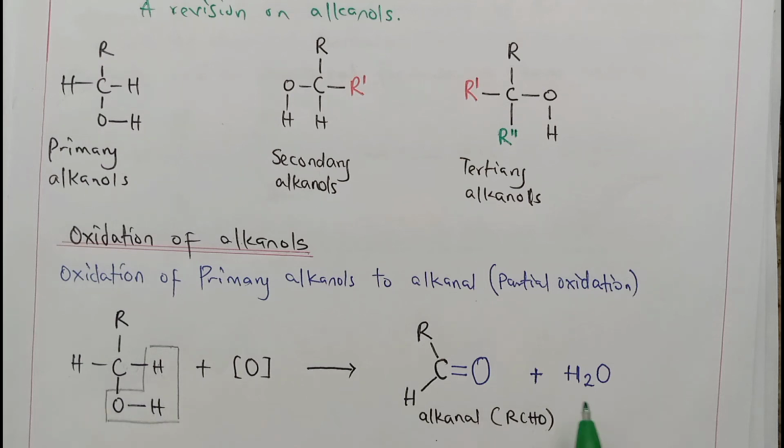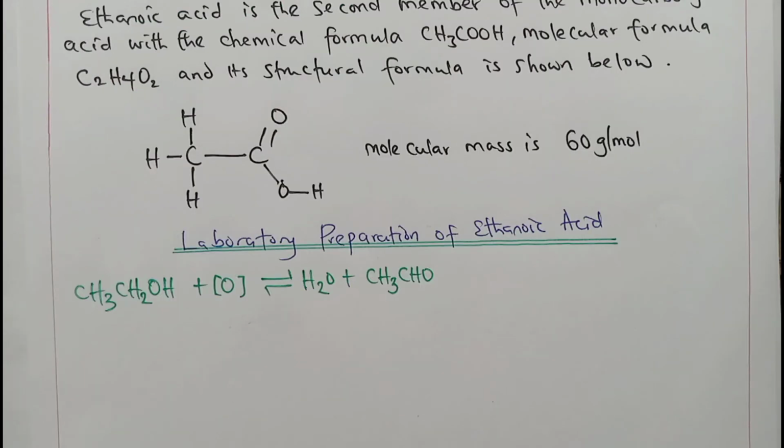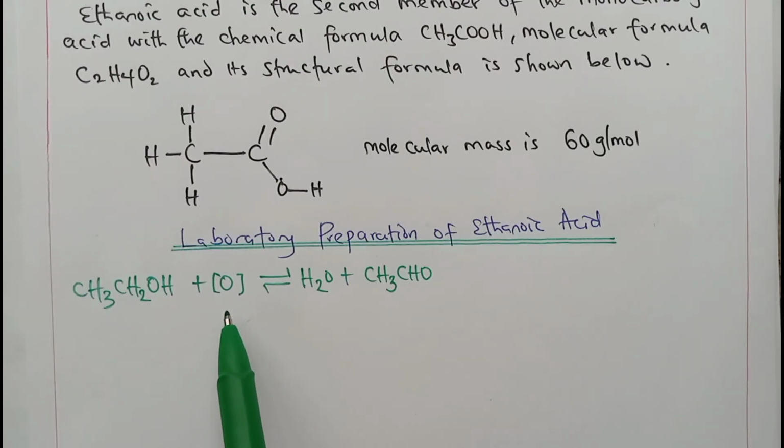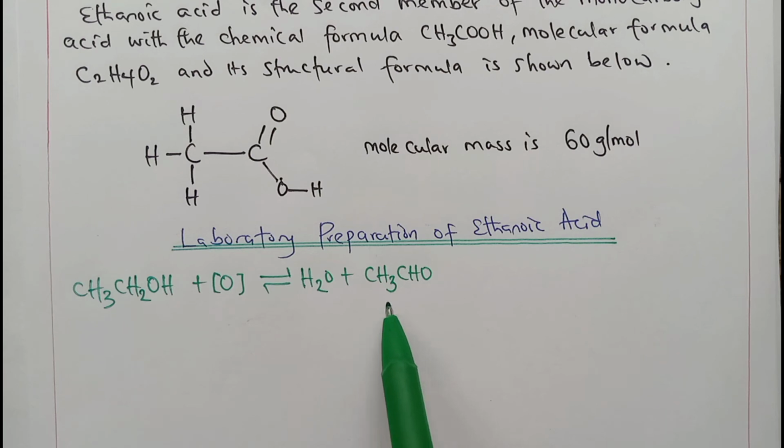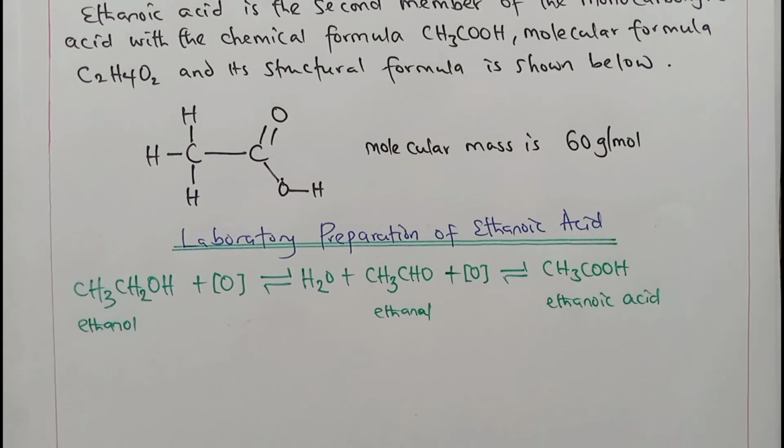I will not be going through this process again. I will just go to the complete oxidation rather than this partial oxidation. We will have this O gotten from potassium heptaoxodichromate(VI) or even potassium tetraoxomanganate(VII), acidified. Hope you get that. Now that moves from ethanol to ethanal. This is the ethanal. So from this ethanal, we will have ethanoic acid. This is how we can prepare ethanoic acid in the laboratory.